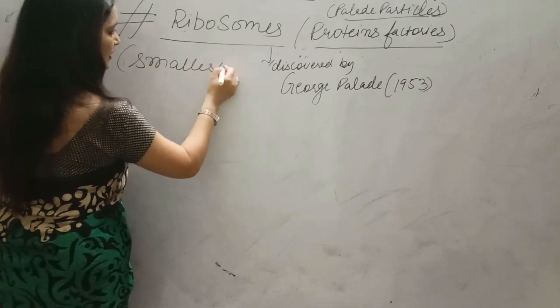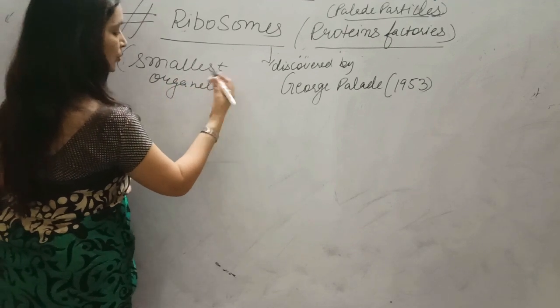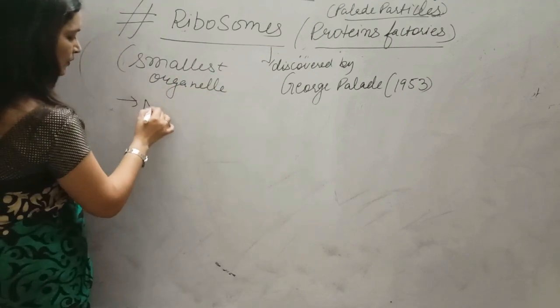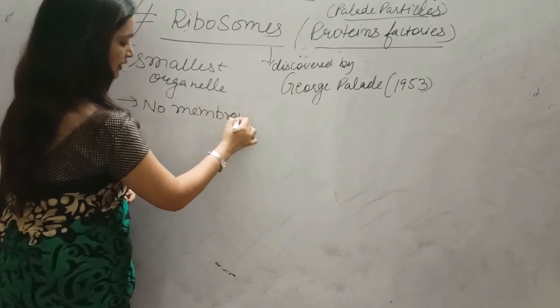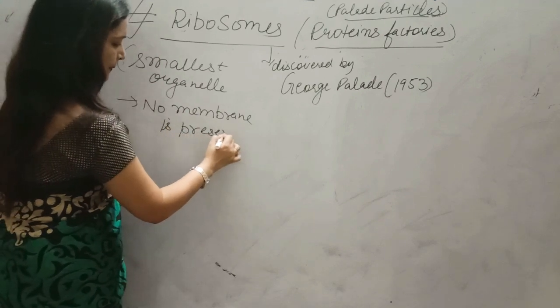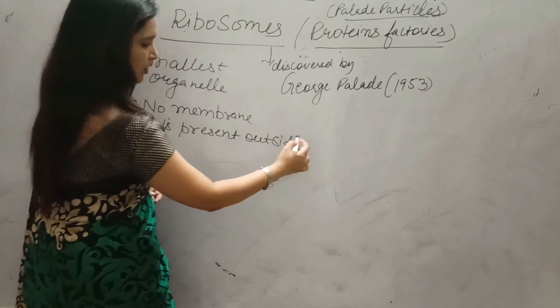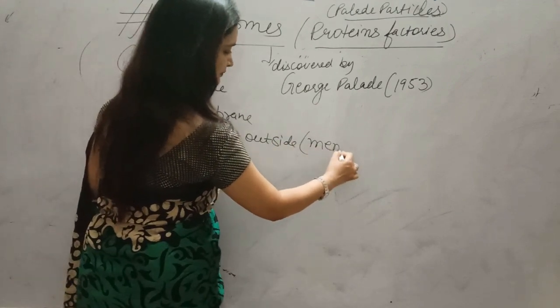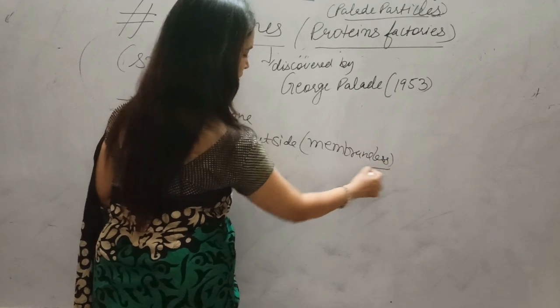Smallest organelle. No membrane is present outside, or we can also call it a membraneless organelle.